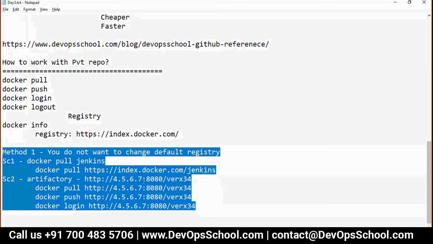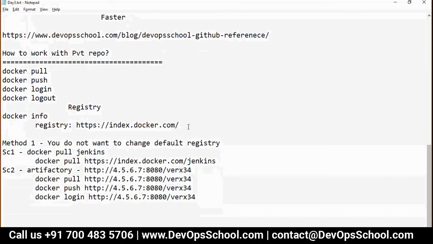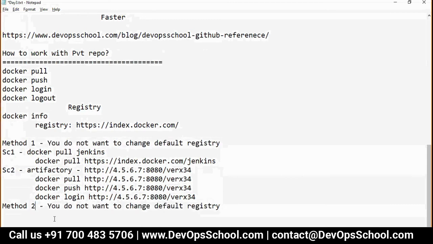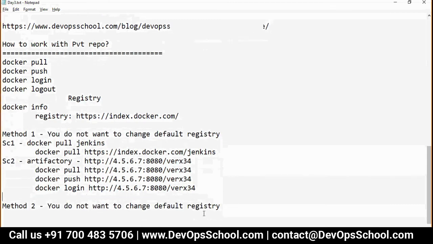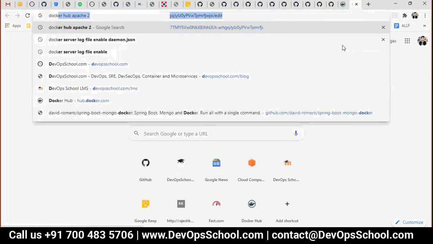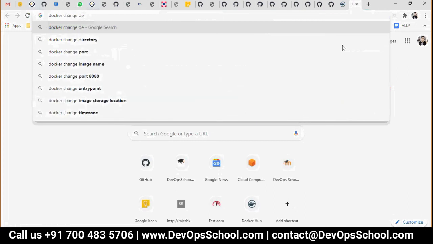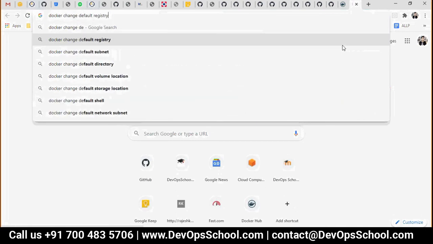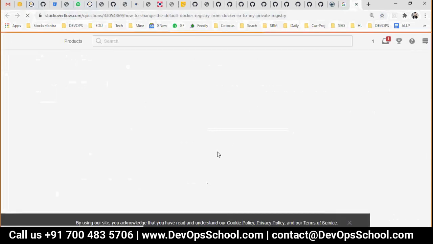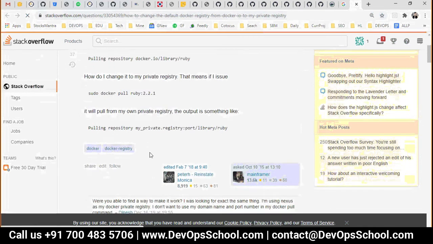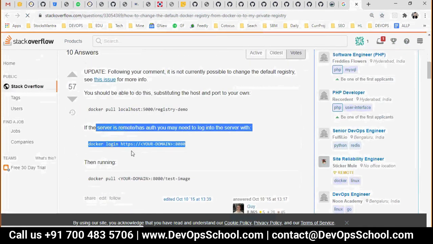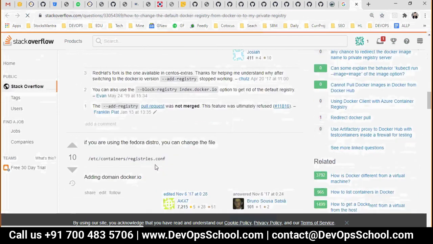Yes. Okay. Now, method 2: you want to change the default registry. So the question is how? Very simple, a configuration file. So to change the Docker default registry, you have to modify the docker.json file. See here. This is the way which I taught you just now, and you want to change the default registry itself.